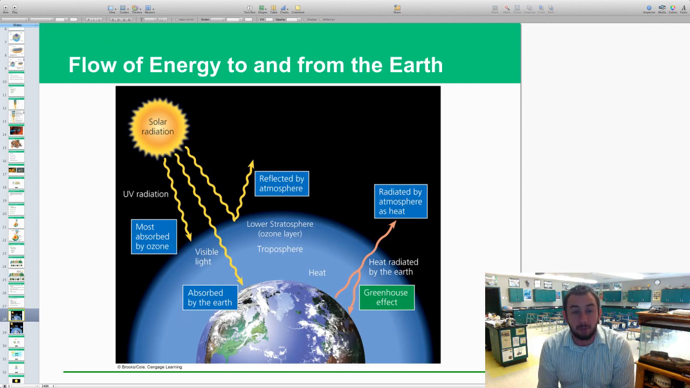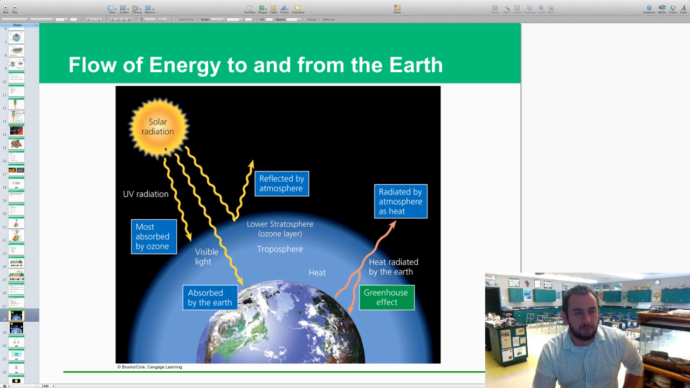This brings us to the greenhouse effect, which is a good thing. I don't want you to think greenhouse effect is a bad thing. It kind of goes with global warming a little bit, but global warming is like an enhanced greenhouse effect, while the greenhouse effect itself is a good thing, keeps our atmosphere at a relatively constant temperature for the most part, in our area on Earth.